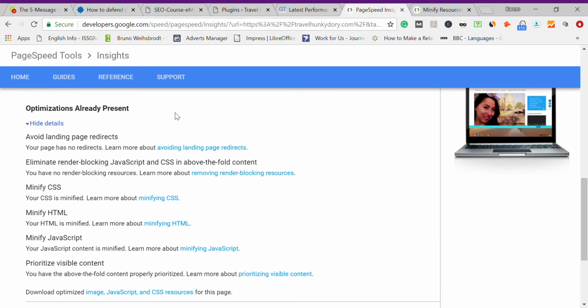The good thing about this tool is that it tells you the optimizations that are already present, whereas GTmetrix doesn't give you this. But in Google PageSpeed you can see that the optimizations already present are the three I mentioned before: CSS, HTML, and JavaScript. So let's get hands on this.